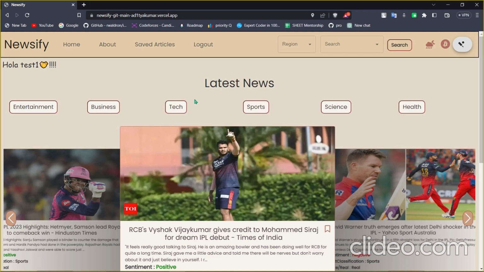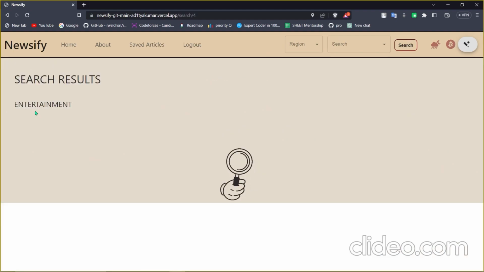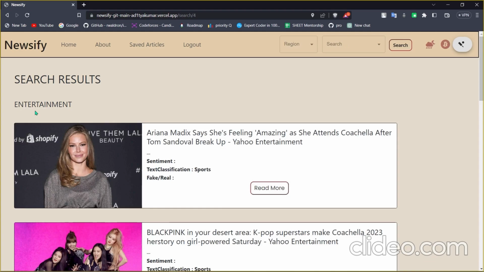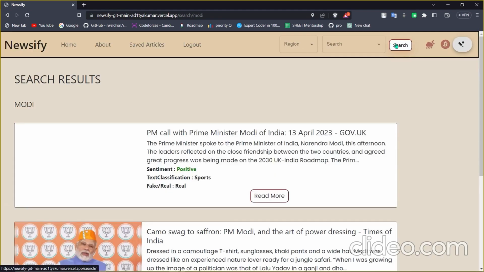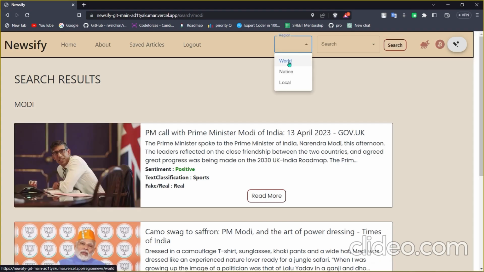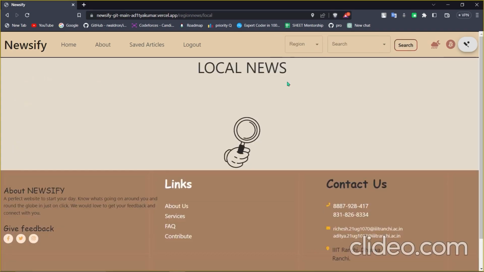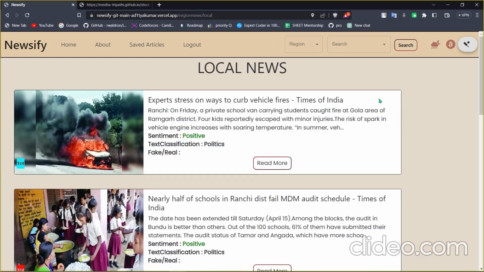Let's have a look at its functionality. Right here are all the entertainment news. Now let's take a look at the search bar. As you can see, these are all the results related to the keyword that we typed here. Further, you can also search any news based on the type of region, such as local, national, or global. So this right here is the local news of Ranchi. The location is fetched by the geolocation API.